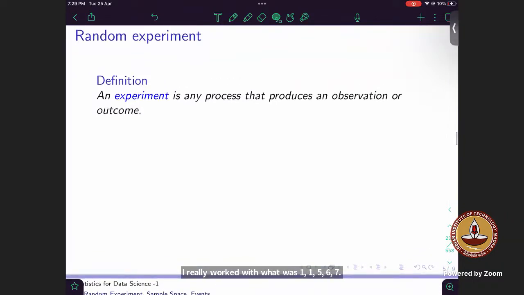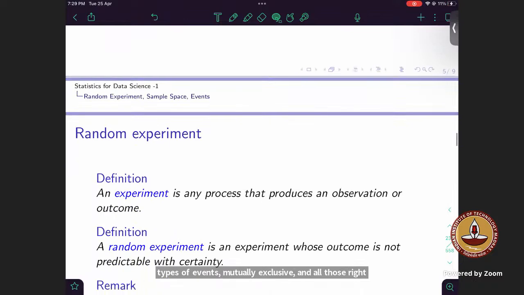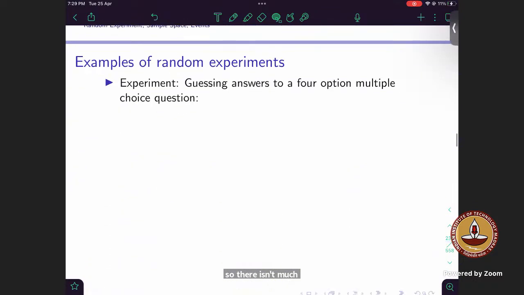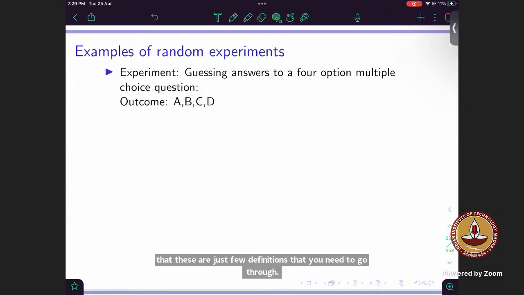Okay, now in this week 7, what we have gone through is mostly the basics of probability, the definitions, what a random experiment is, then types of events, mutually exclusive, and all those, right? So there isn't much to discuss from these, just a few definitions that you need to go through. Okay, let me see if I can take a question right now.